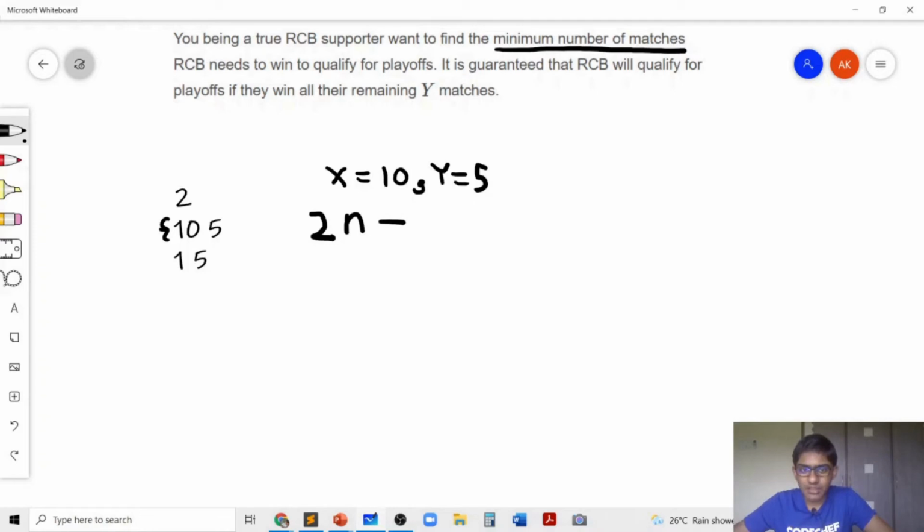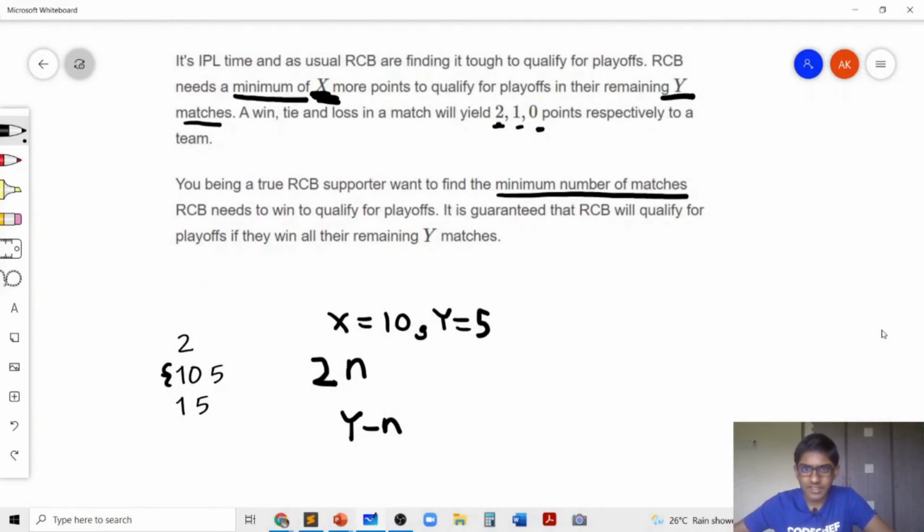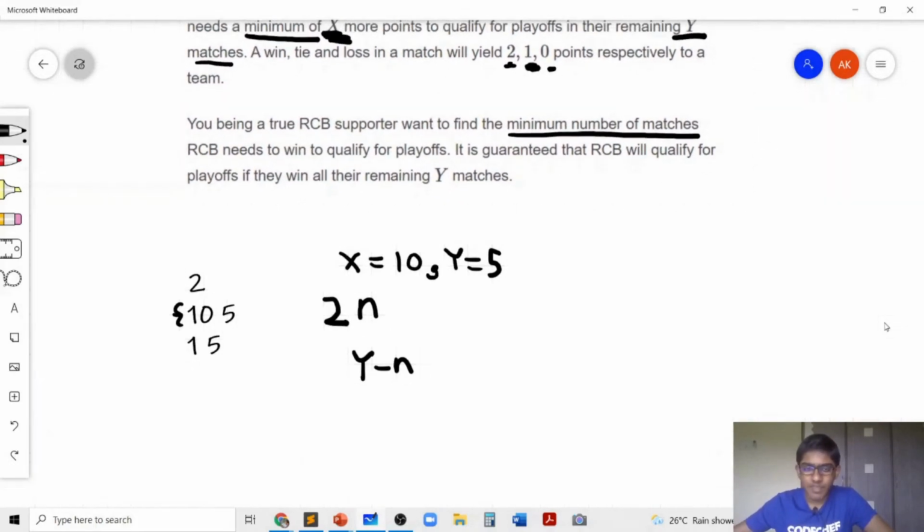And for the remaining matches, so there are Y minus N remaining matches, they will tie them, and this is the best case scenario. That's what we need to consider: the best case scenario when RCB will tie in the remaining Y minus N matches.